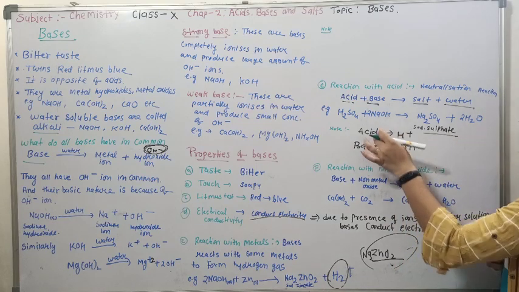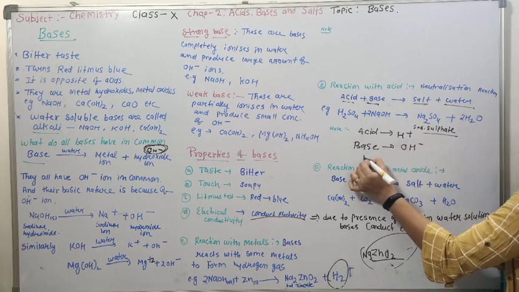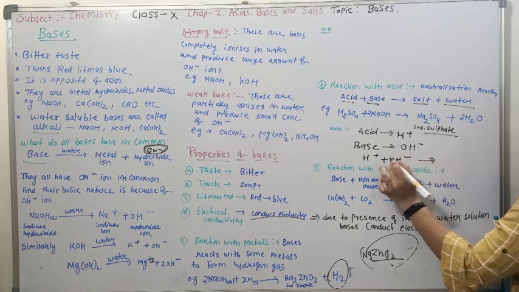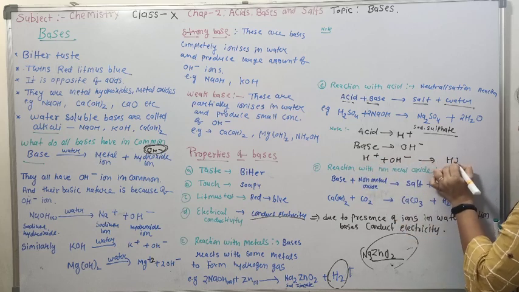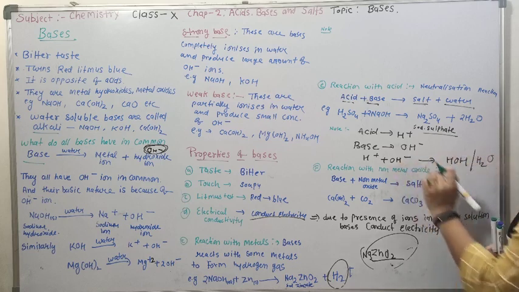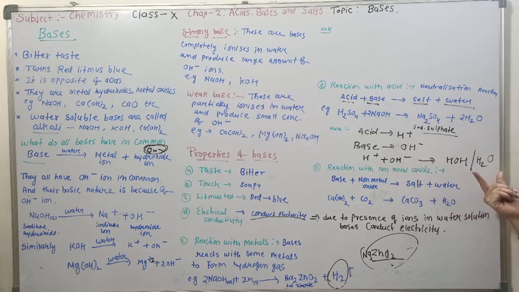So when acid and base combine, that means H+ and OH- combine, they form what? HOH, that is H2O. So whenever acid and base react, they form the neutral compound water.